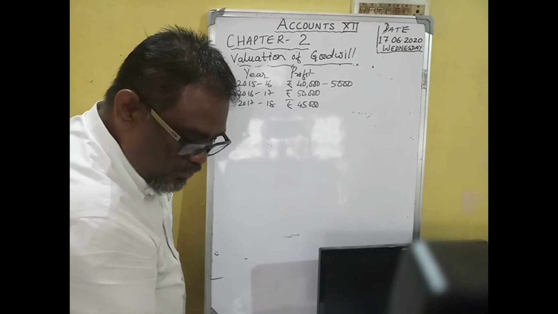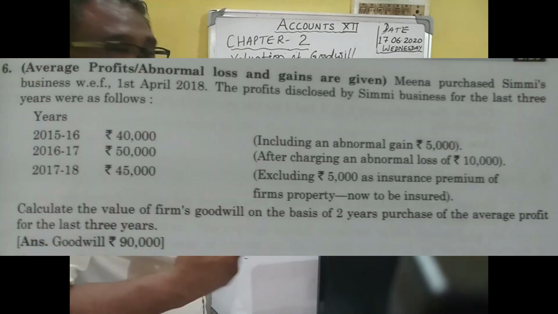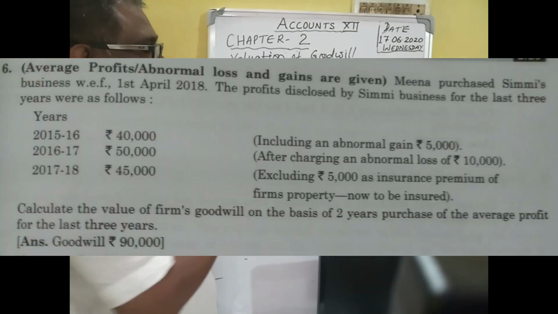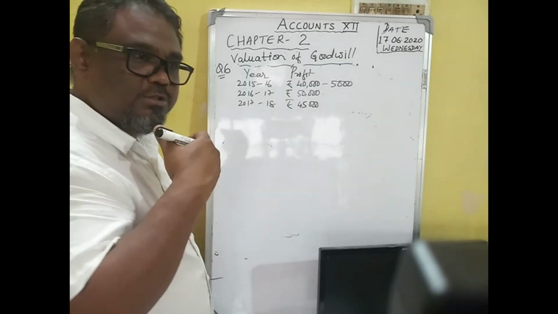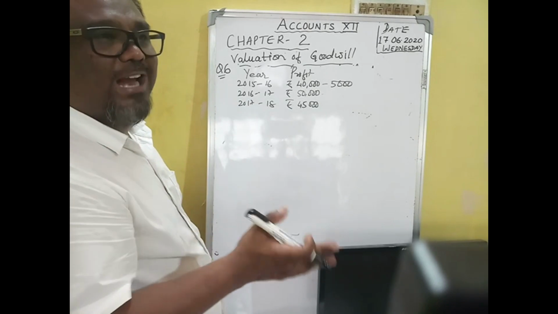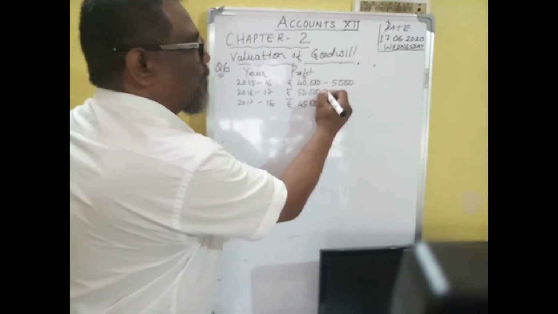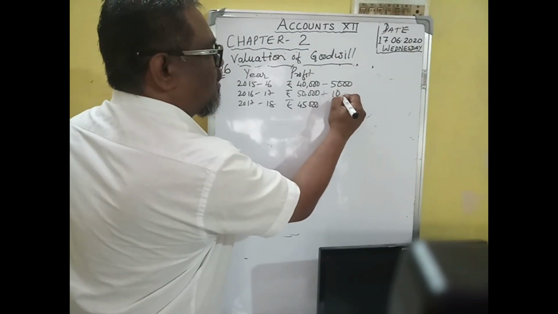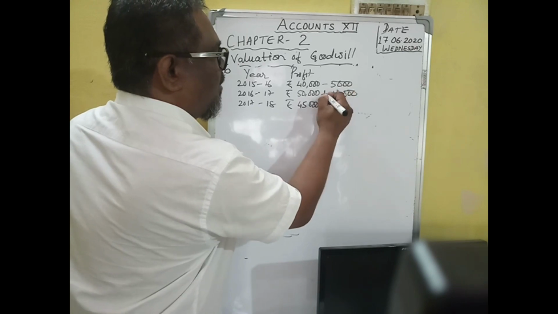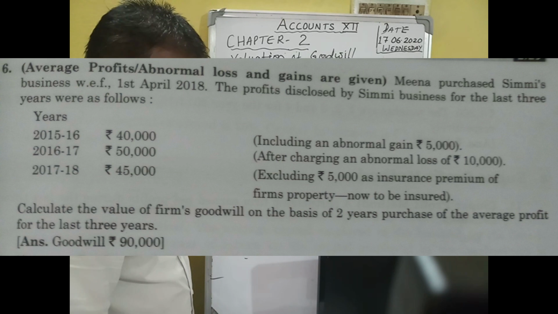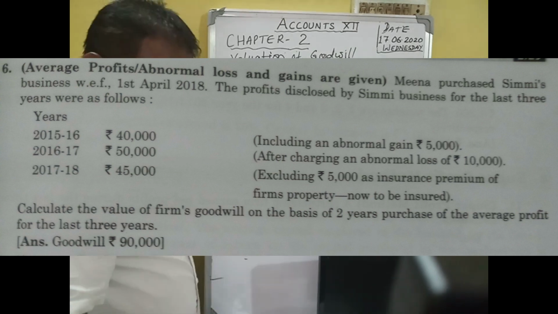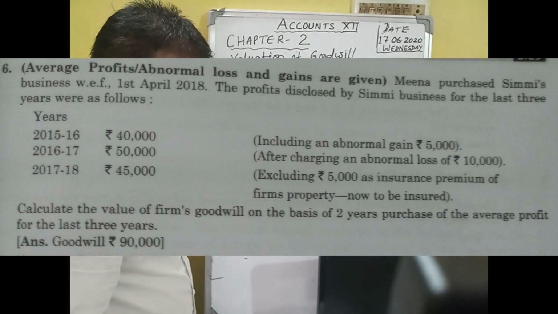Next, in 2016-17 the profit is 50,000, but after charging abnormal loss. The abnormal loss should not have been subtracted, but they have already subtracted it. So plus 10,000, the abnormal loss should be added back. Next, 2017-18 profit of 45,000 is excluding 5,000 insurance premium.